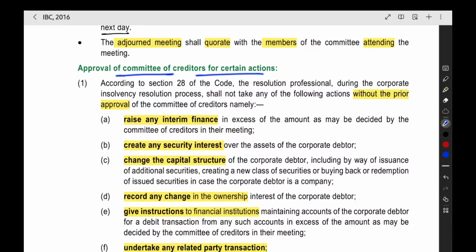Next, approval of committee of creditors for certain actions. In normal companies also we will have certain activities. The powers of the board. The meetings of the board and powers of the board. There you can see that certain powers will be there. For that the directors should conduct a board meeting. After that only they can exercise those powers. For some powers they have to get the special resolution.